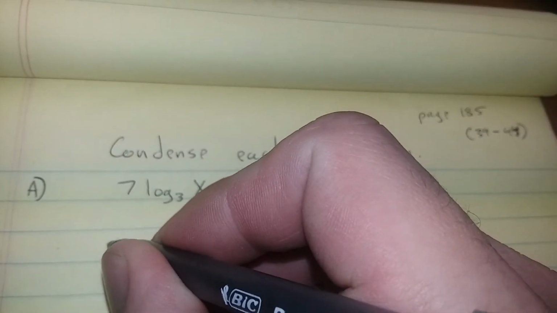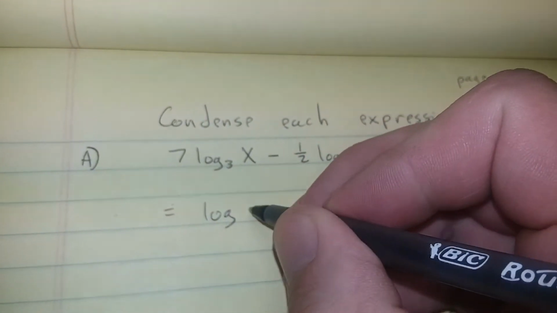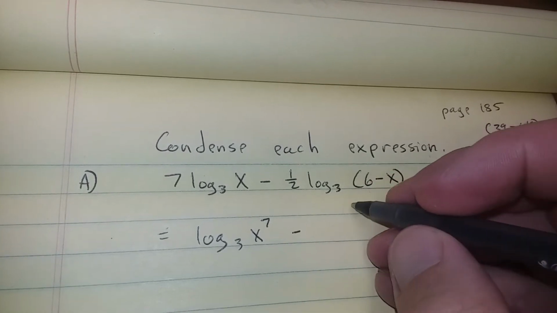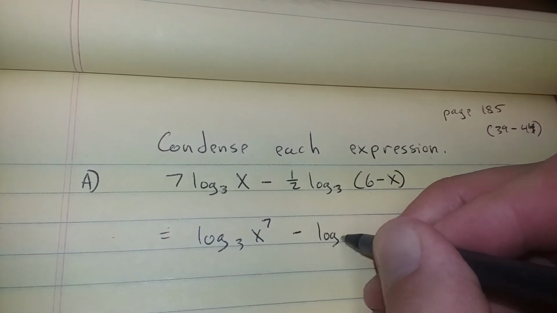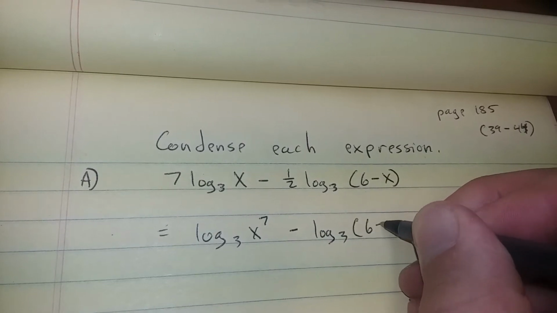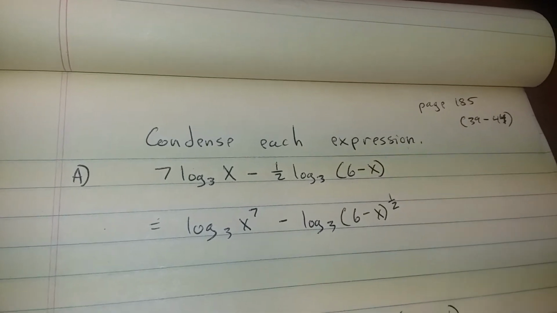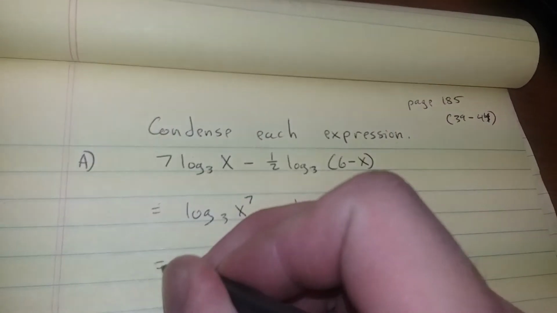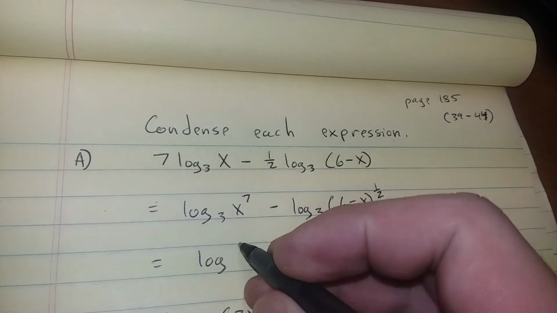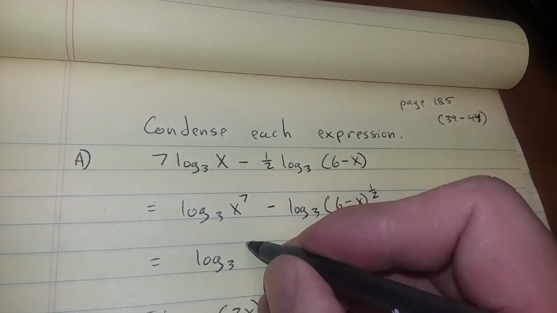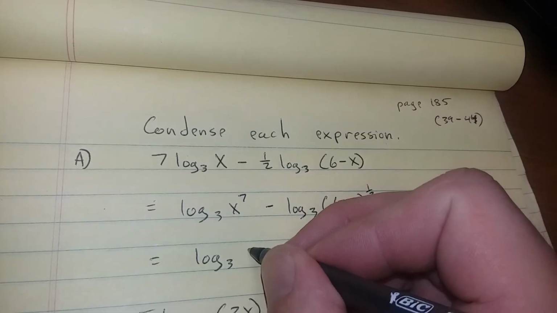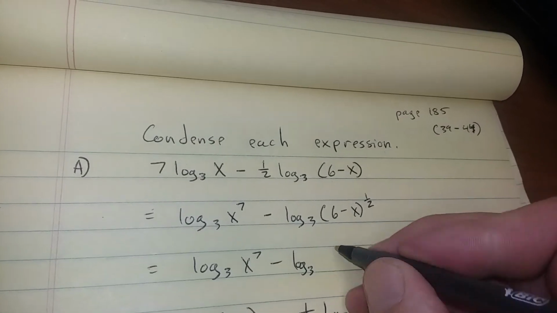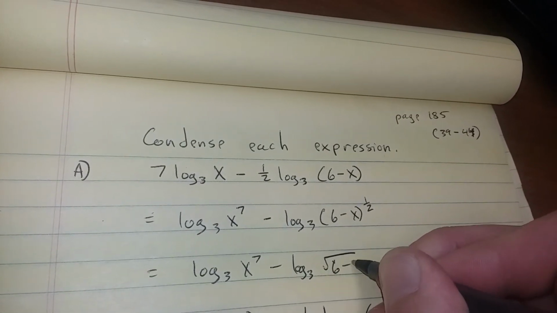So this is equal to log base 3 of x to the power of 7 minus log base 3 of 6 minus x to the power of 1/2. That is the same thing as log base 3 of x to the power of 7 minus log base 3 of the square root of 6 minus x.